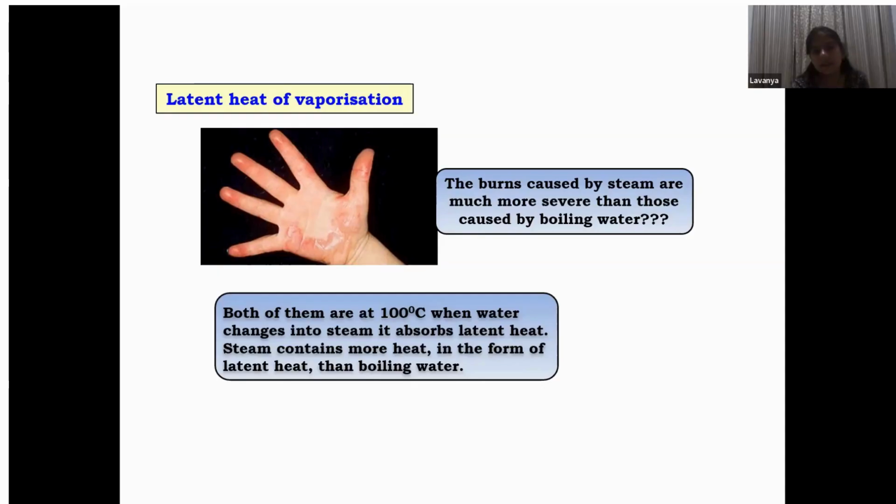Ma'am, this question is written in my book. Steam produces more burns than boiling water. Now you got it? The reason you know now? Understood? Okay. So the same question they can ask for latent heat of fusion as well. Why is ice more effective than water at the same temperature, like 0 degrees Celsius? So you know the answer: because it has more latent heat of fusion in it.